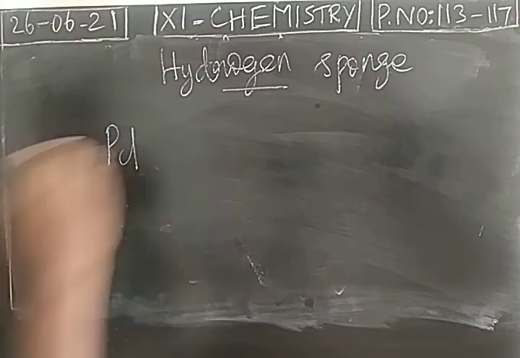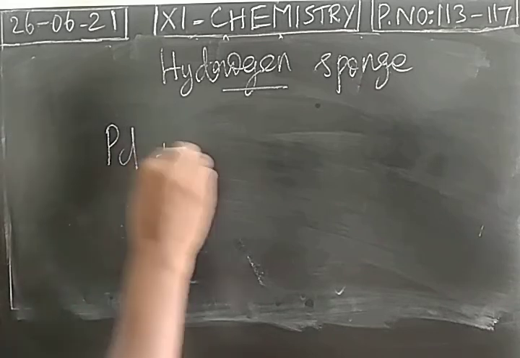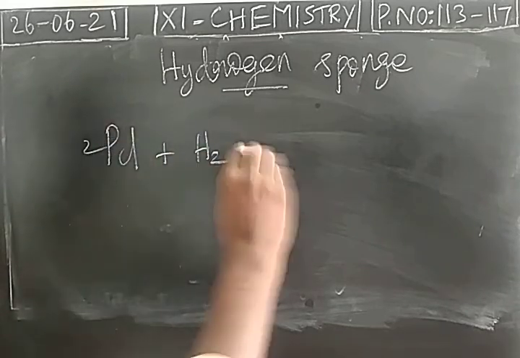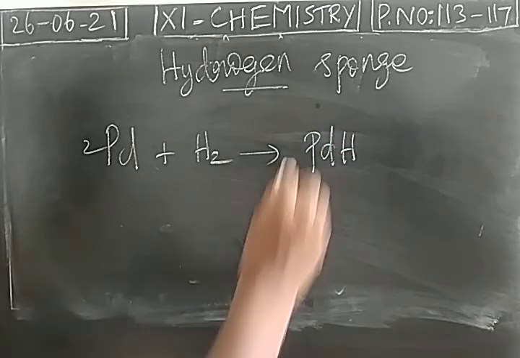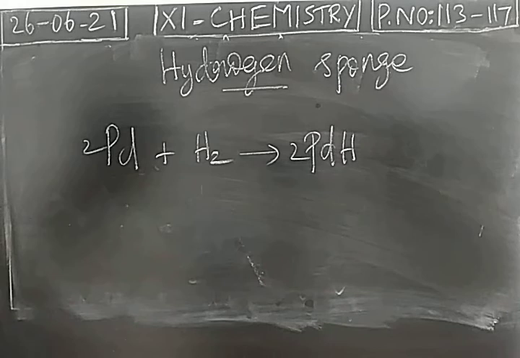You take palladium metal. When it combines with hydrogen, it forms palladium hydride. Okay, so this is a metal hydride.